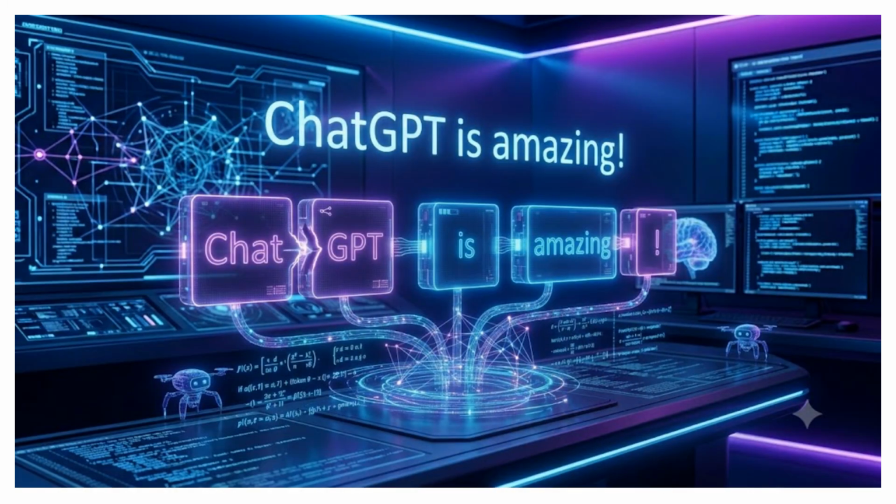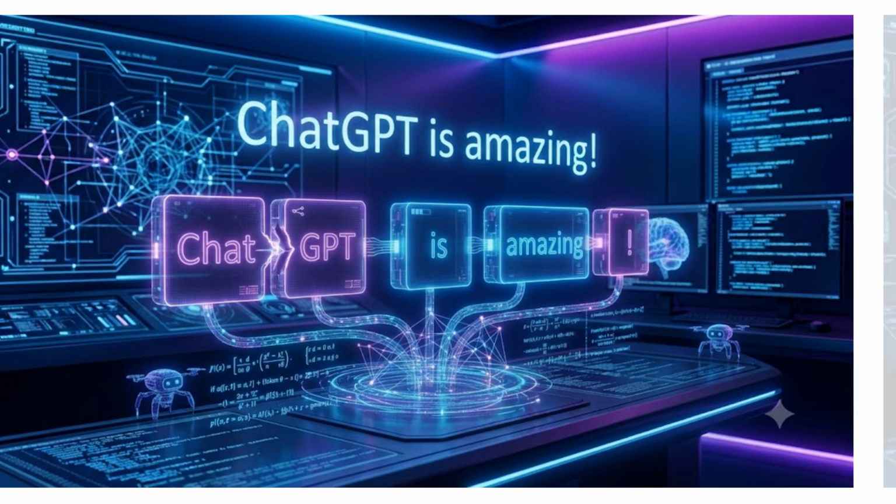Now, let's look at another example. The sentence is, "ChatGPT is amazing!" Depending on the tokenizer, ChatGPT may be split into 2 tokens, Chat and GPT. The remaining parts, is, amazing, and the exclamation mark become separate tokens. This shows that one word does not always equal one token. The way text is split depends on the tokenizer used by the AI model.